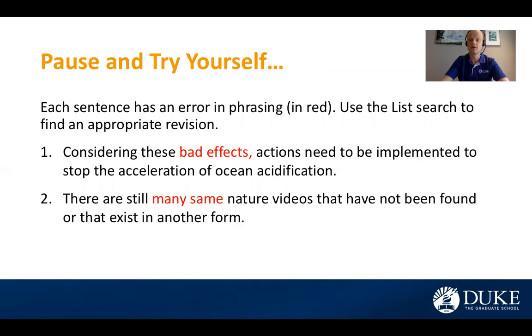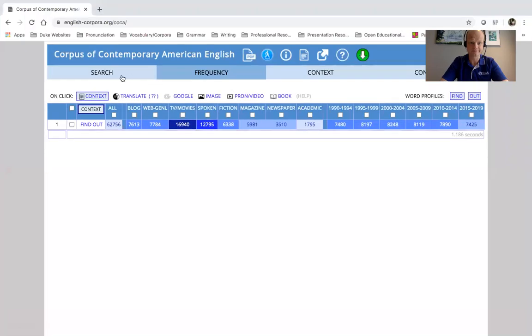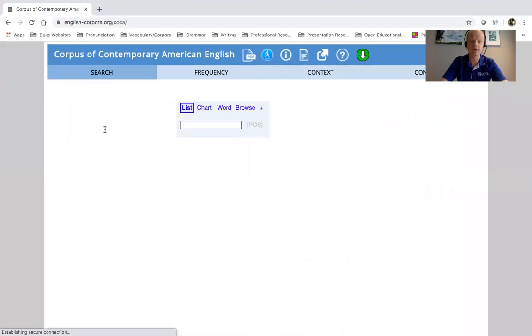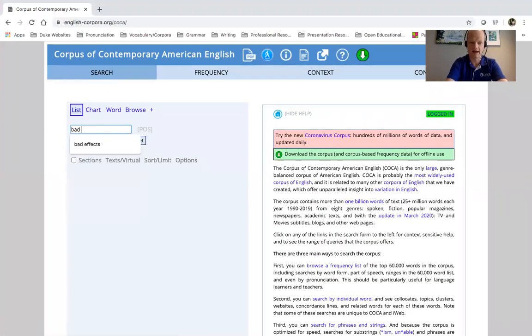Okay, so let's take a look at what you might have found. Take a look at number one. Considering these bad effects, actions need to be implemented to stop the acceleration of ocean acidification. So let's see what you found. I'm going to type in bad effects. And what I might be concerned about is, is this academic? Is it precise language? Is it formal language? Well, in this case, I don't know about that.